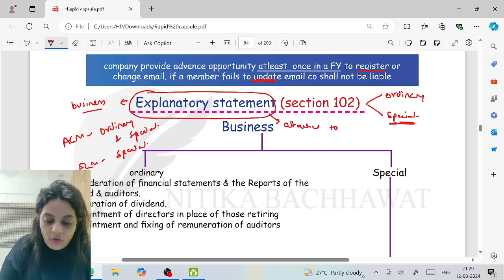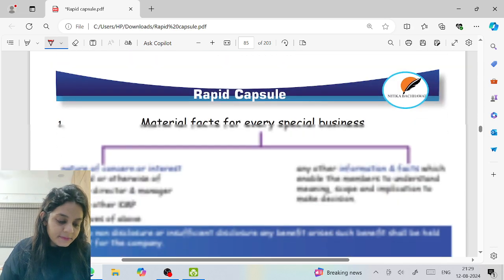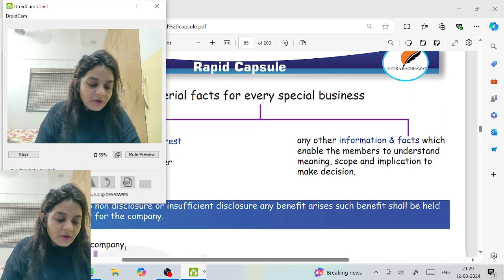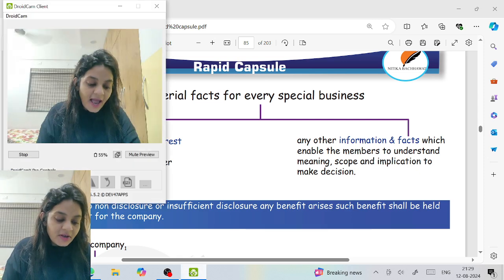It is sent along with the notice. What all information should be there in this? First, nature of concern or interest. Nature of concern or interest, financial or otherwise.